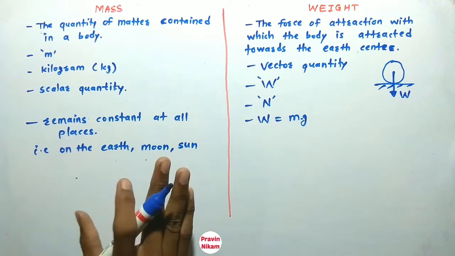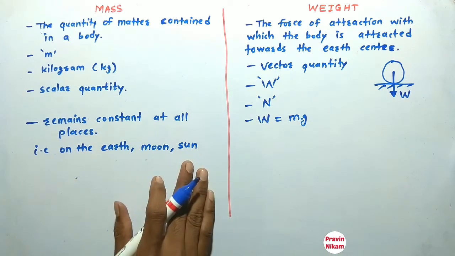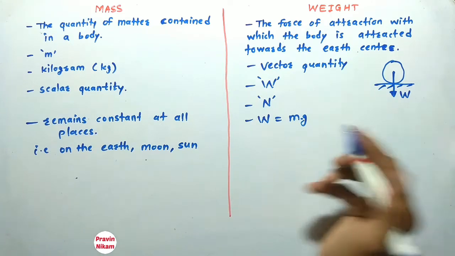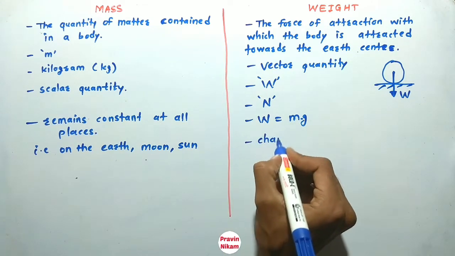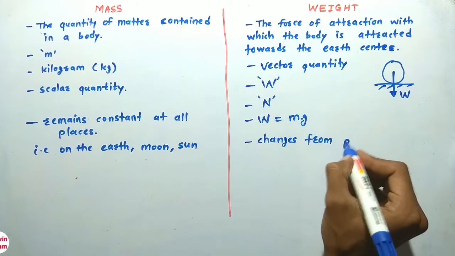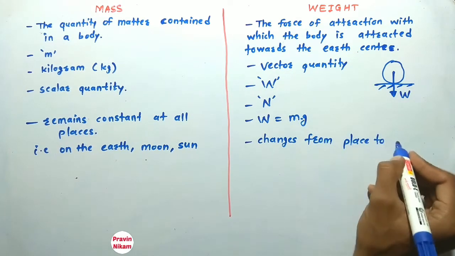So mass is constant at all places. And what is weight? The weight of a body changes from place to place.